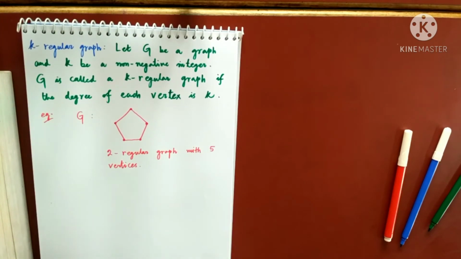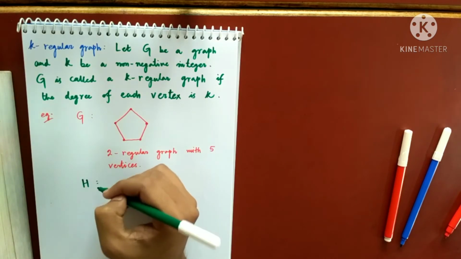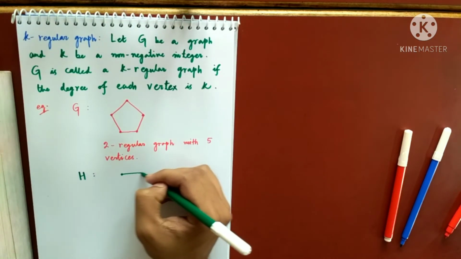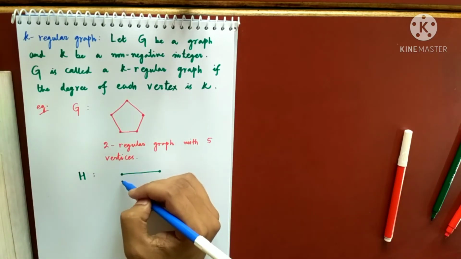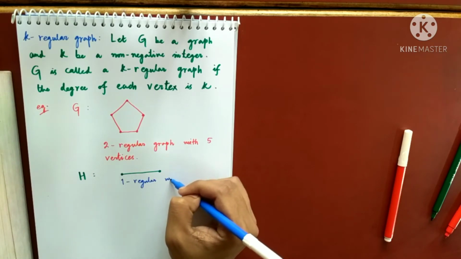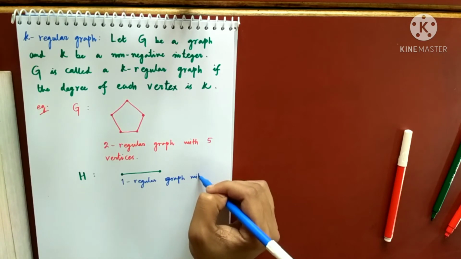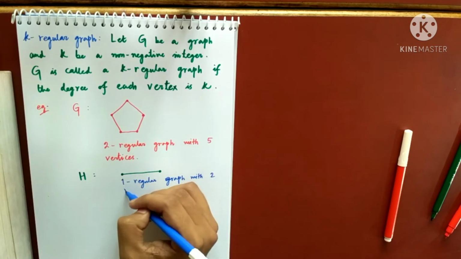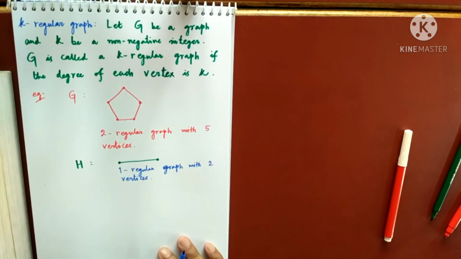This time I am showing you an example of a 2 regular graph with 5 vertices. Now another example can be H. So you see, this is a 1 regular graph with 2 vertices.